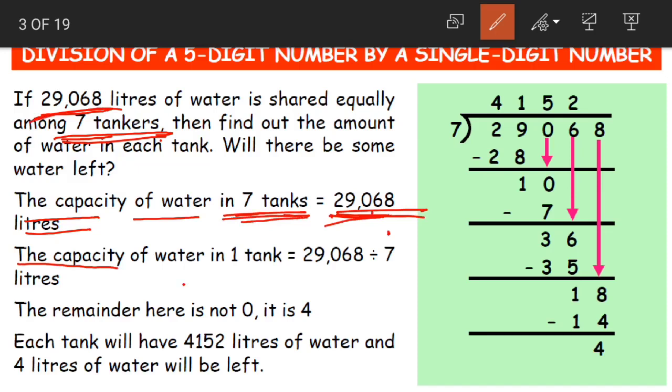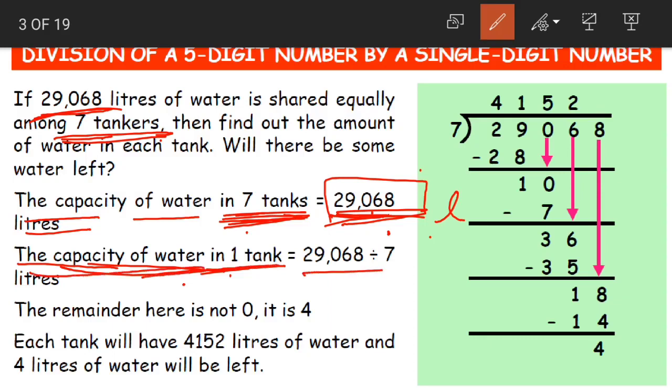Now what should we do? Sharing these liters among 7 equal tanks. That means we are finding out the capacity of water in one tank. Yes, for in each tank how many liters of water can be there? So the capacity of water in one tank is equal to 29,068 divided by 7. Why 7? 7 is the number of tanks and 29,068 is the total number of liters of water.